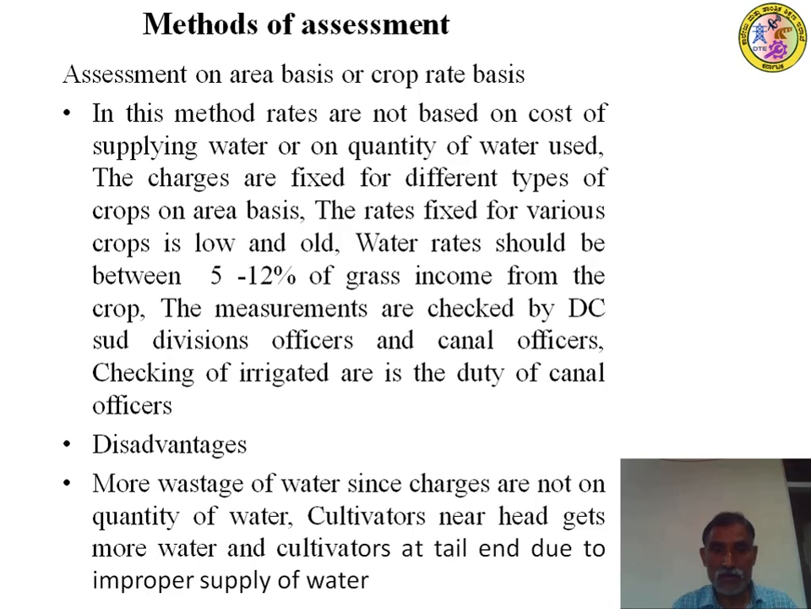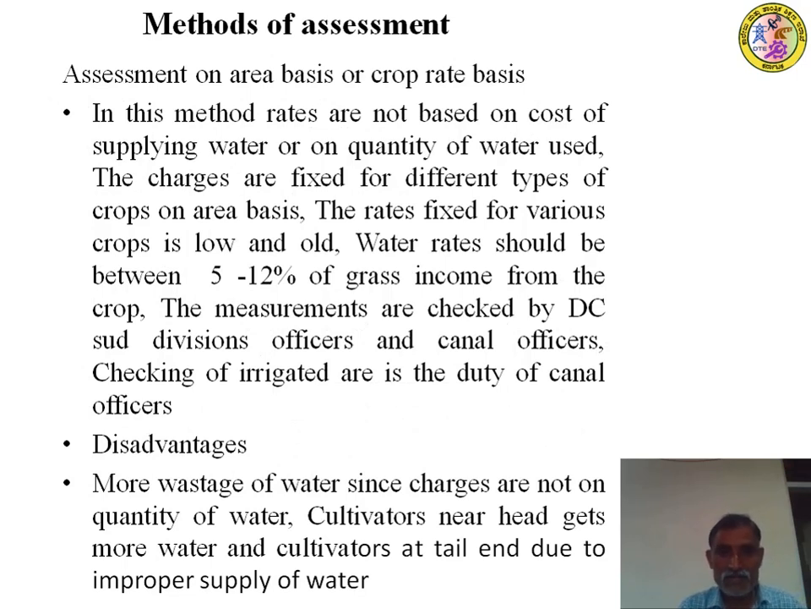For example, in seasonal basis or area basis, 5 to 12% of the gross income of the people has to be given as the levy, water rates, water charges, right? This is a disadvantage. Disadvantages are more than the advantages of this method.